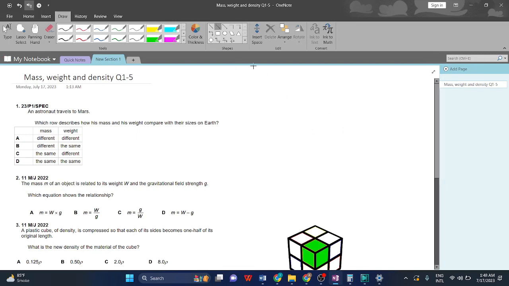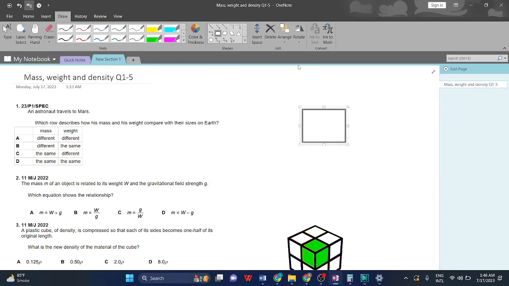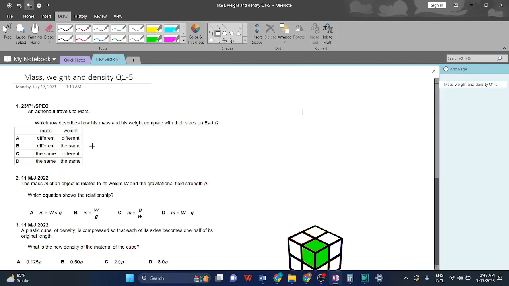It's the gravitational pull. For example, on Earth the acceleration is 9.81 meters per second square. But that won't be the same case on Mars. The gravitational pull could be either larger on a different planet or lower. And that's what weight is.